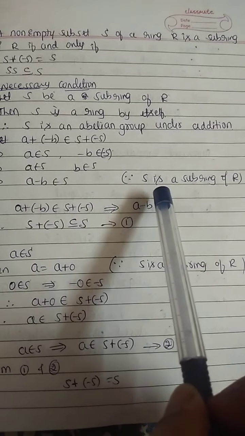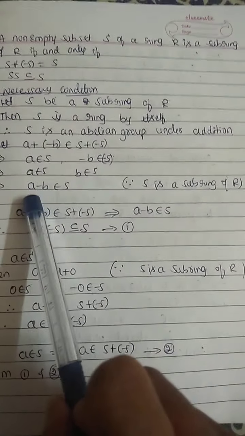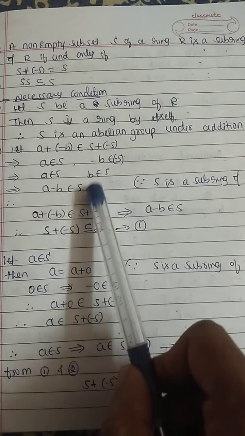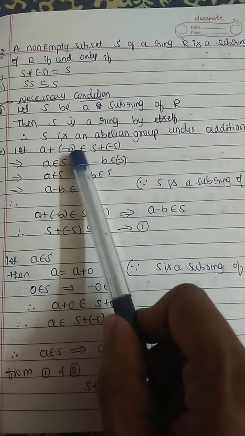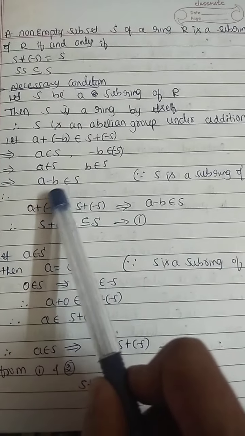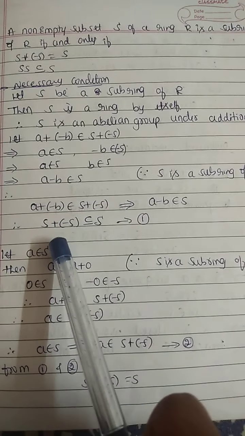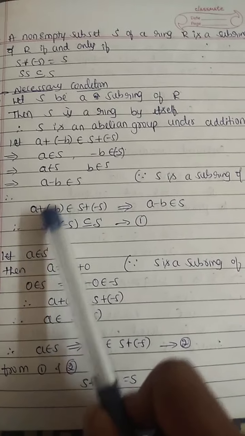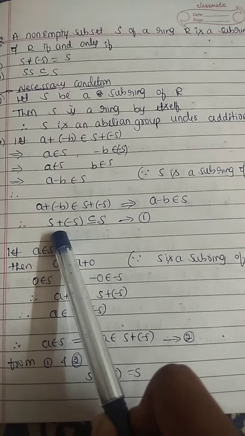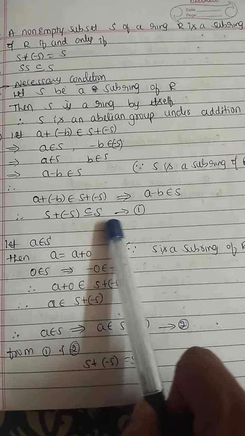By the previous theorem, S is a subring of R means if A and B belong to S, A minus B belongs to S. Here we have taken A plus of minus B belonging to S plus of minus S, and we got A minus B belongs to S. Therefore, we can write S plus of minus S is contained in, subset or equals, S. Equation number 1.